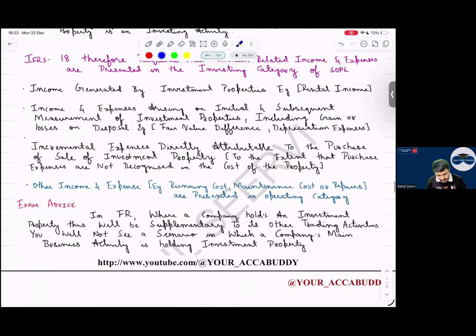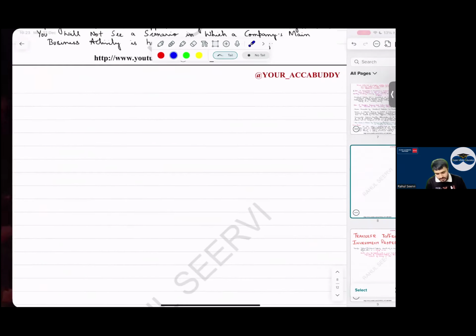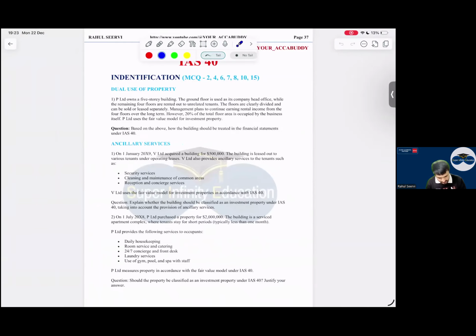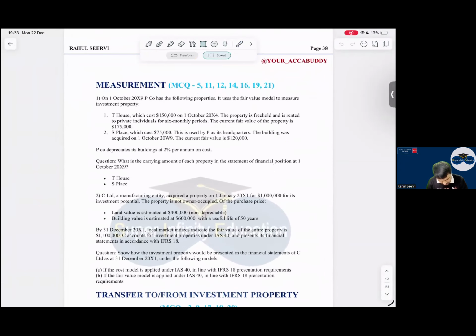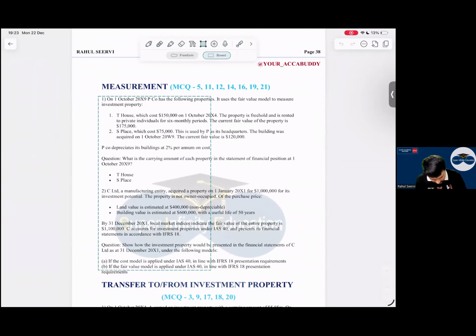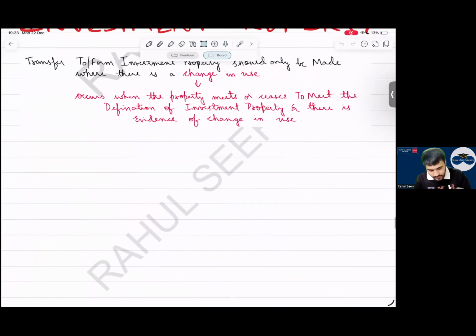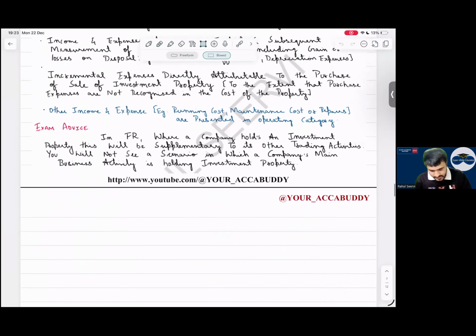Now some other points are written, which you already know we have discussed. Now let us jump to the question. Take out your pen, paper, calculator or Excel, whatever you use. No issues for me. Do not tell me the answer. No one will say the answer. First of all, I will ask, then only you should say the answer.